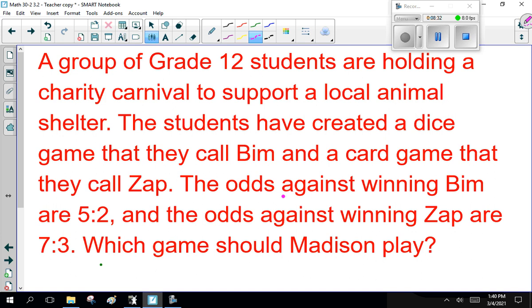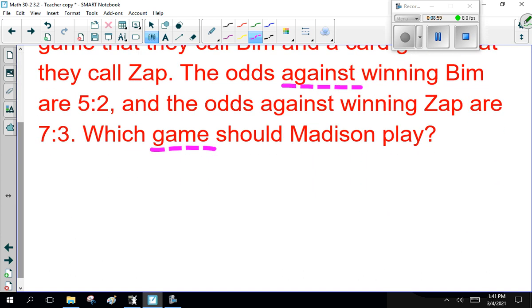The odds against winning Bim are 5 to 2, and the odds against winning Zap are 7 to 3. Which game should Madison play? Assuming Madison wants to win, because it's for charity, someone will make the argument that no, she wants to lose money. Anyway.